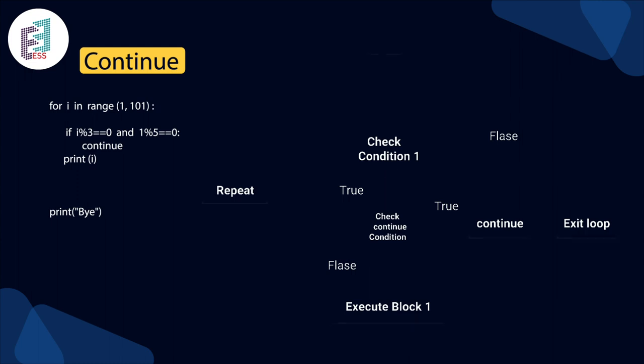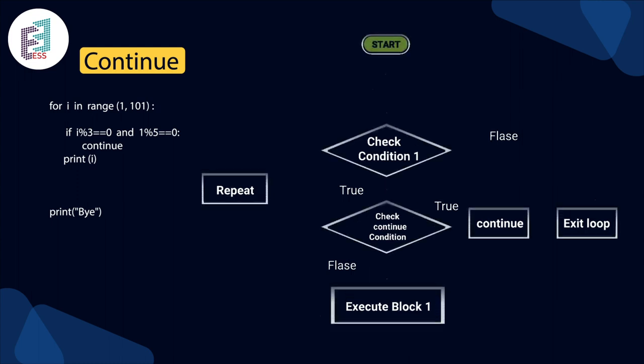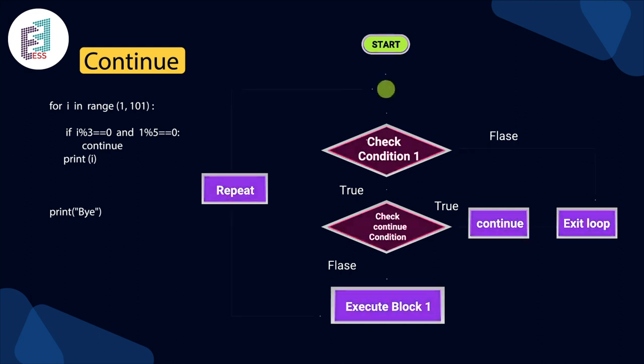In the flowchart, we start and the condition is checked here. If it is true, it will directly check the continue condition. If the continue condition is true, then it will continue. If the continue condition is false, it is executed from block 1 itself, so it will repeat the process. If the check condition itself is false, then it will exit the loop directly.